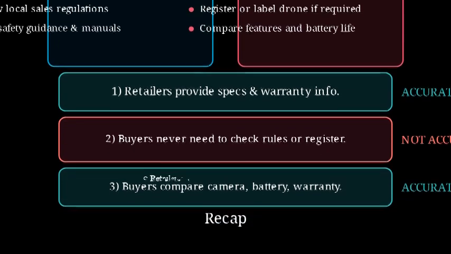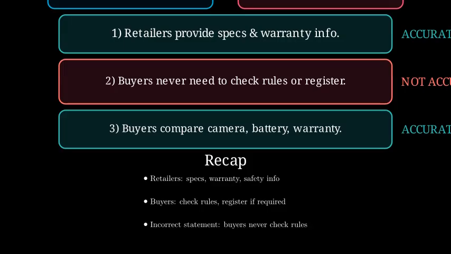Let's recap slowly. We built a checklist of typical responsibilities. Retailers usually provide specifications, warranty information, and safety guidance. Buyers usually check flight rules, register if required, and compare features. Using that checklist, the statement that is not accurate is the one claiming buyers never need to check rules or registration. That is generally false.